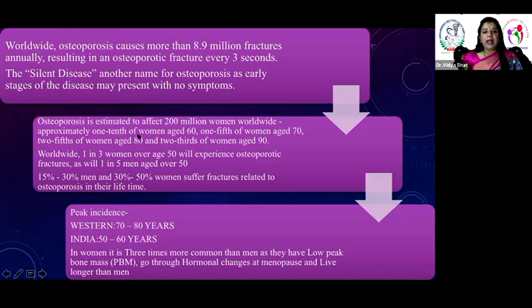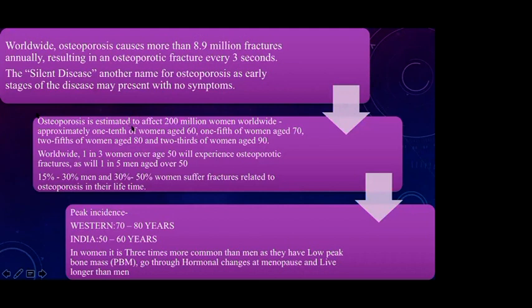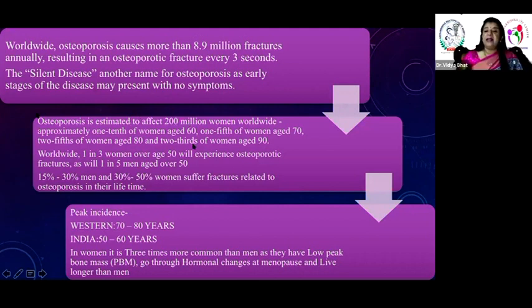So when we look at the worldwide incidence, it is a silent disease. It causes about 8.9 million fractures everywhere, and osteoporosis will affect 200 million women worldwide. So it is not just in India, it is everywhere. When we look at the incidence between men and women, men also have it, but it is just 15 to 30%, and in women it is 30 to 50%. They suffer more. Worldwide, 1 in every 3 over the age of 50 will have fractures. Let's not look at the incidence in men, because we are more concerned with women's health.